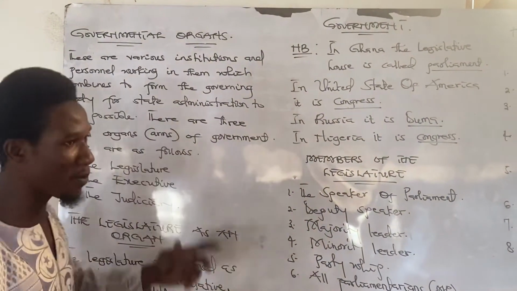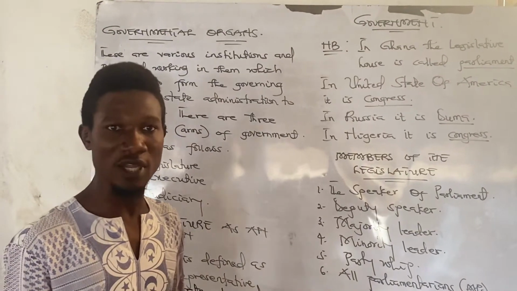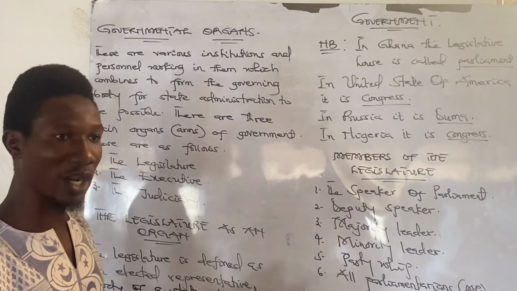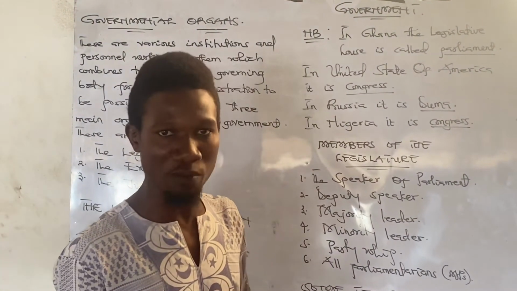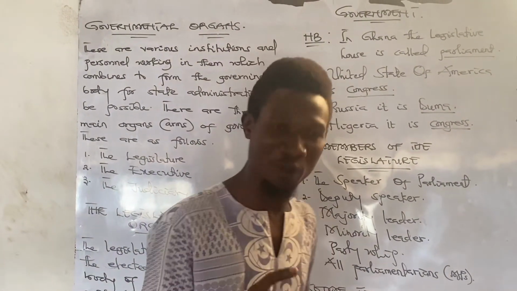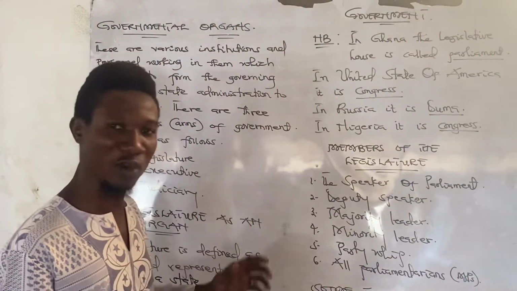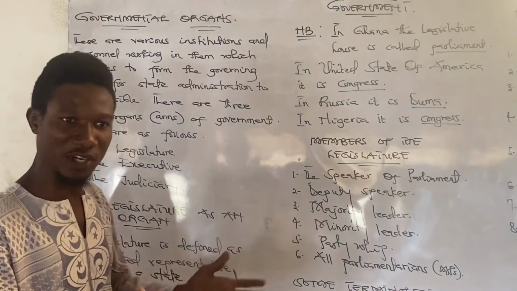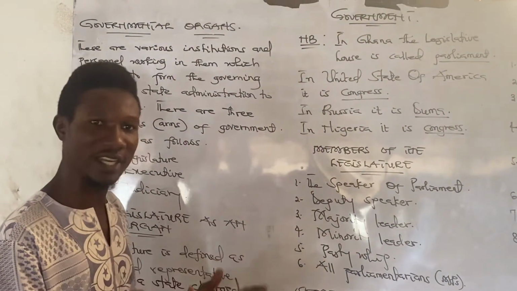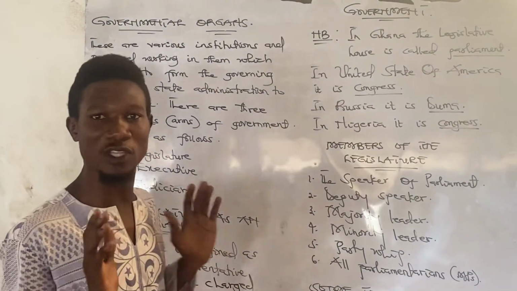So organs simply means certain institutions and the individuals or personalities working in them, which combine to form the governing body in order for administration to be possible. For the administration or ruling of a country to be possible, these institutions have to be created and the people working in them have to come together to perform this administrative function.